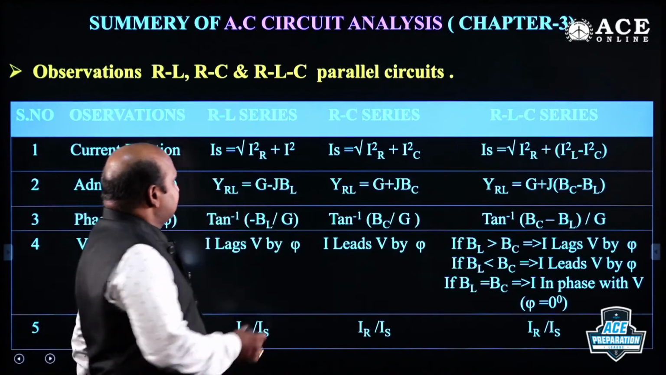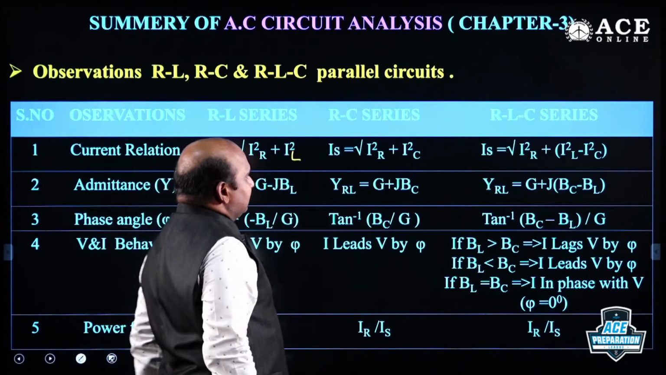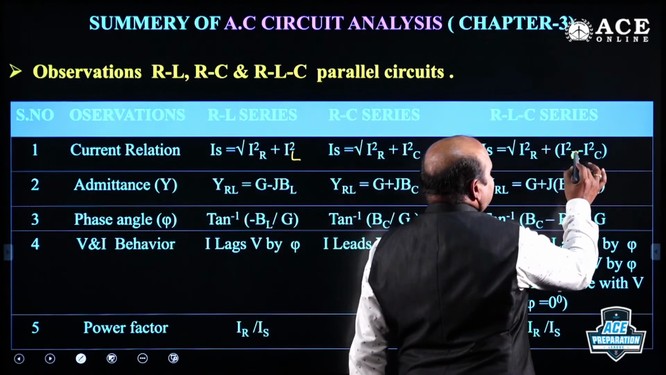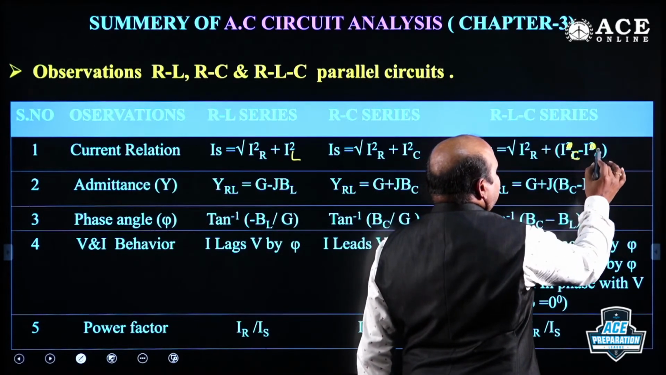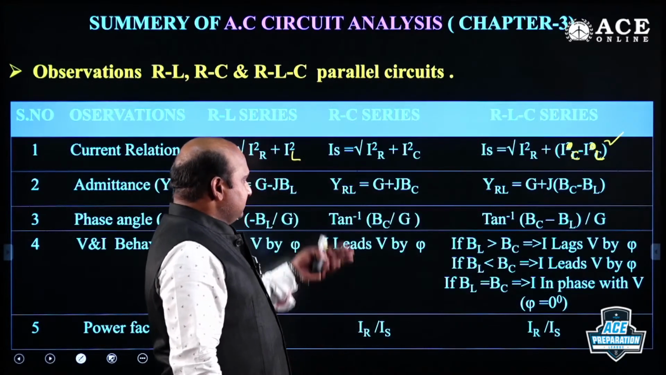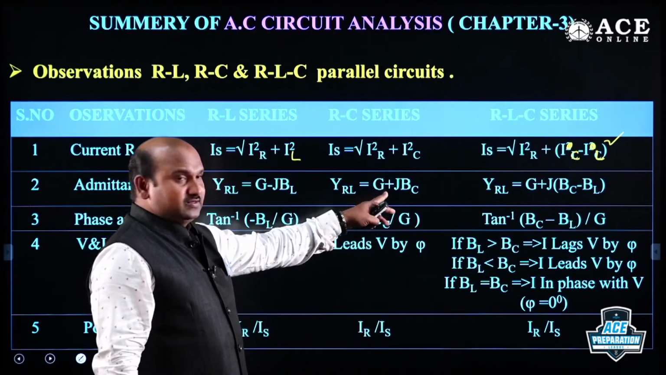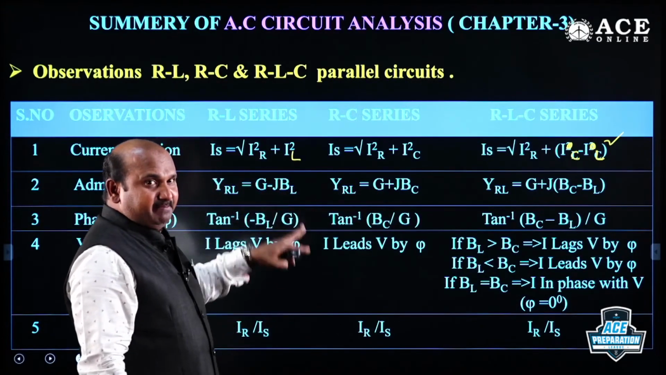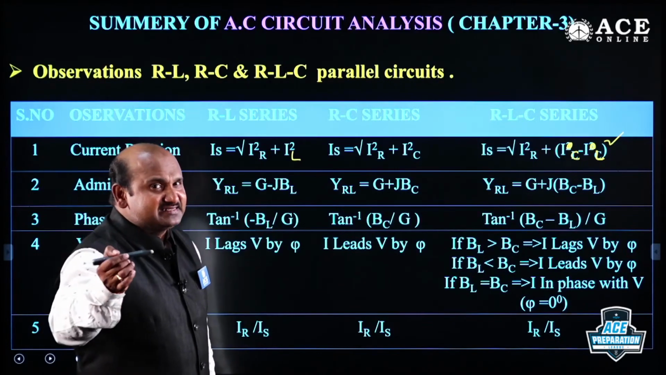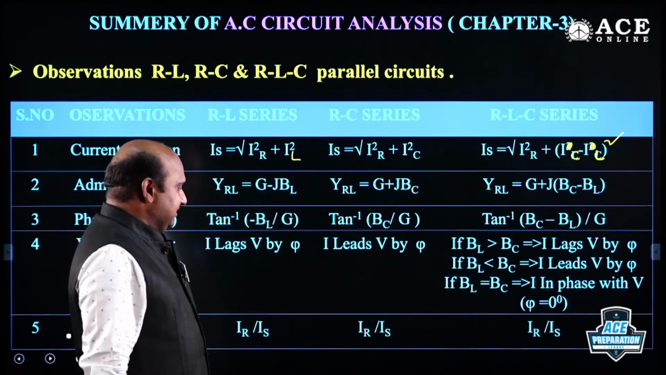G minus jBC, IR square plus IL square. Now IR square plus IC square, IC minus IL. IC minus IL whole square, that is very important. Rest of the things are all the same. Here it is plus only, because here we are getting B. B is what? Susceptance. The inverse of reactance is called susceptance.